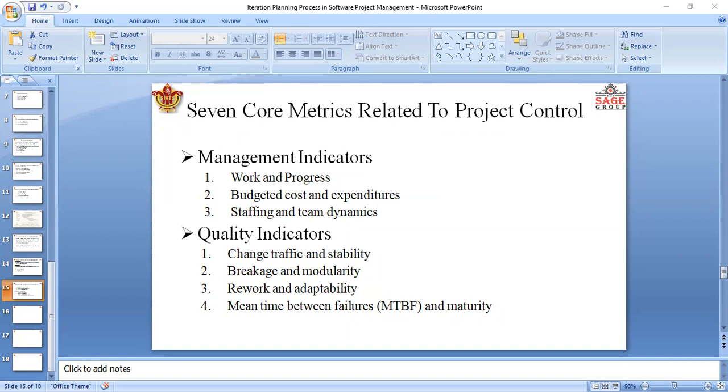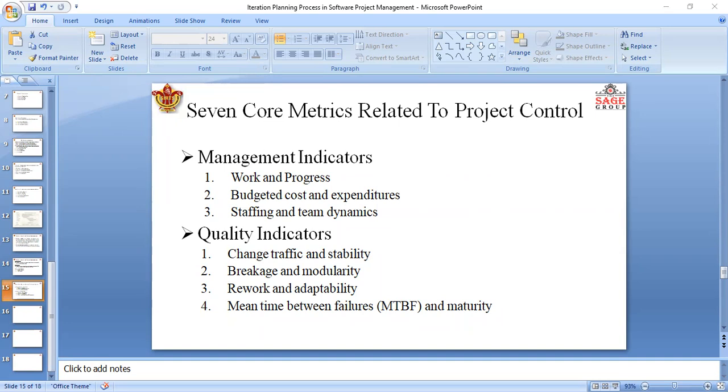And breakage and modularity: this metric measures the average breakage per change, and breakage is defined as the average extent of changes, which is the amount of software baseline that needs rework, measured in source lines of code.